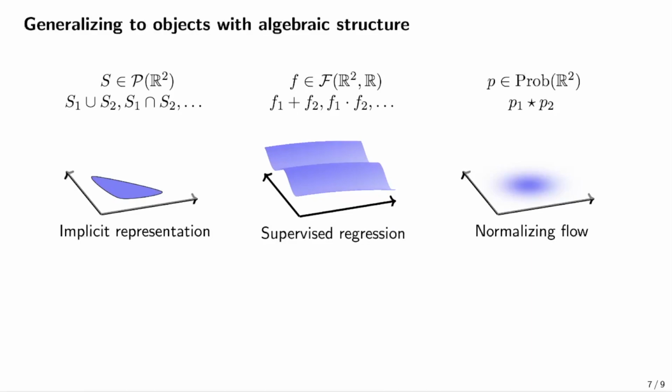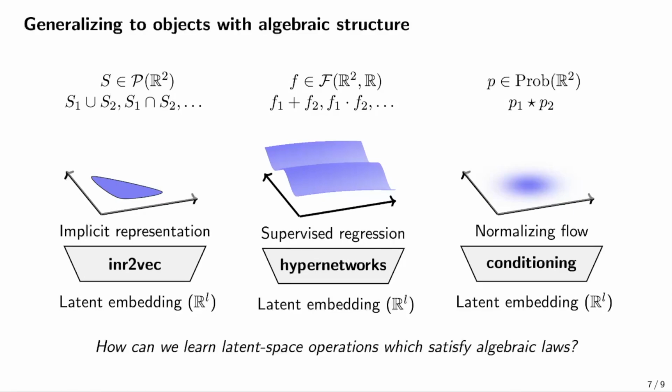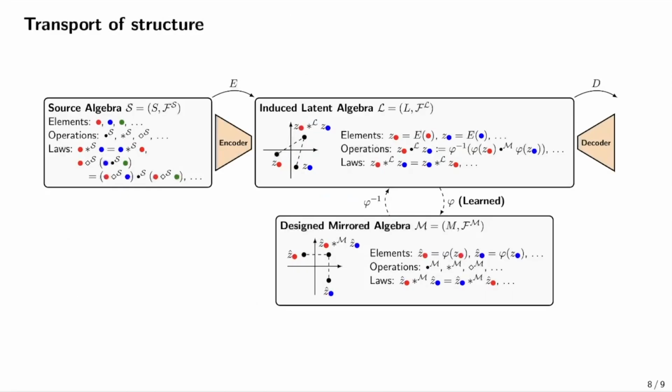Additionally, elements in each of these spaces can be learned using off-the-shelf machine learning models. And then there are existing approaches to compress these down into latent spaces. And the overarching question here is, how can we learn latent space operations which provably satisfy the algebraic laws in the original mathematical space?